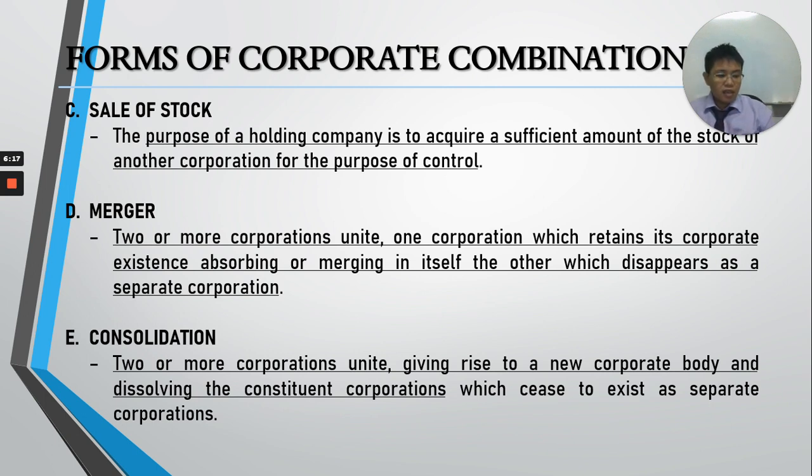Now, C is a new corporation that is created by the dissolution of A and B. And also, C corporation is called the consolidated corporation. Obviously, the stockholders of A and B will become stockholders of C corporation. And the consolidation will become effective upon the issuance by the SEC of a certificate of consolidation.